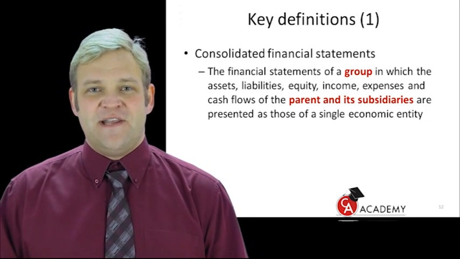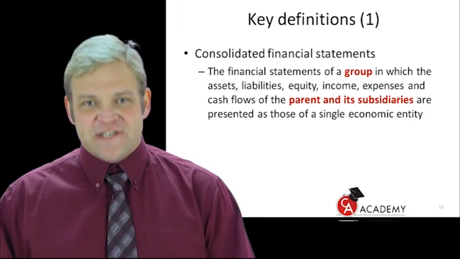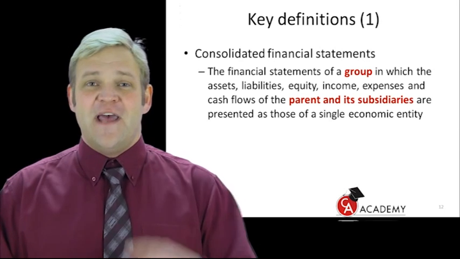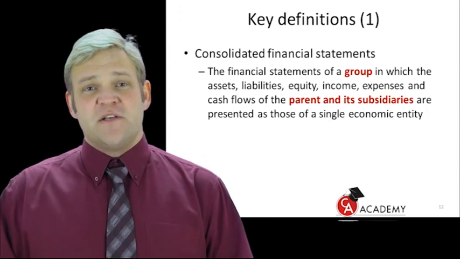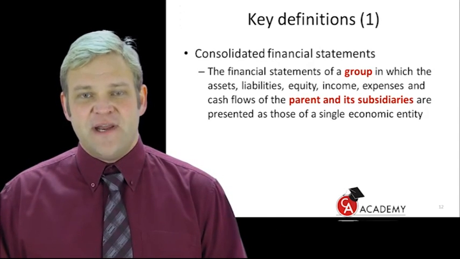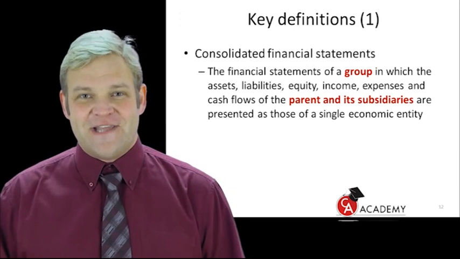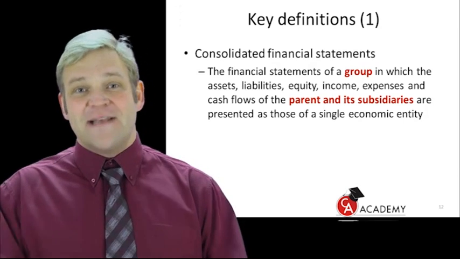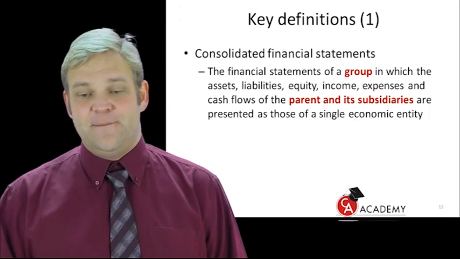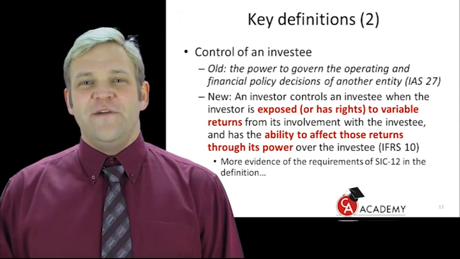Now, what's important about this definition? If you do not have a parent with at least one subsidiary, you do not have a group, you do not have consolidated financial statements. And that's what we spoke about in Chapter 1. Do you agree? So I don't want to repeat all of that information. All that you need to see is, without a subsidiary, we do not have a group. We cannot prepare consolidated financial statements. And once again, what makes something a subsidiary? The fact that the parent controls that entity. All right, let's move on to slide number 13. Control of an investee.